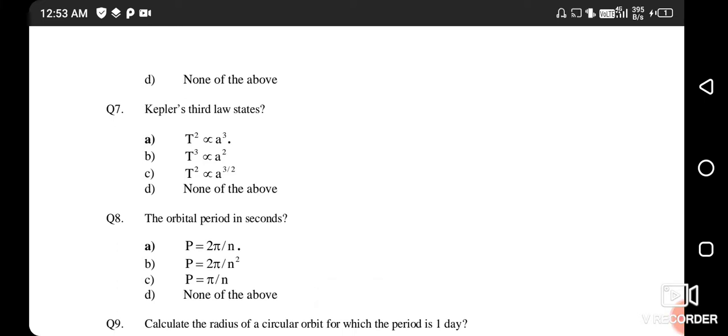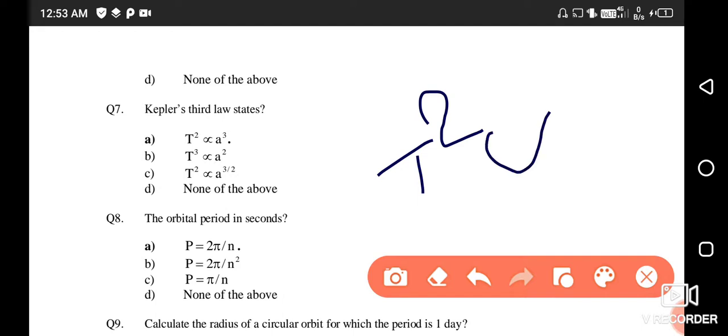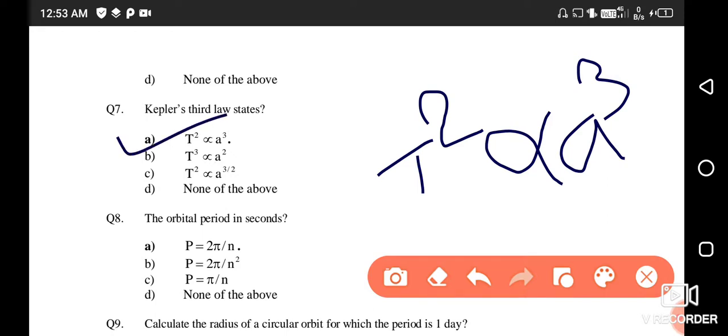Kepler's third law states that the rotation period of any satellite is directly proportional to a to the power 3/2. So the right answer is option number A.